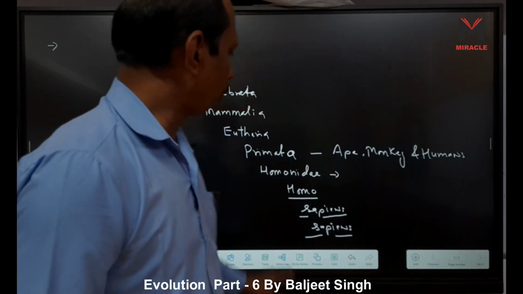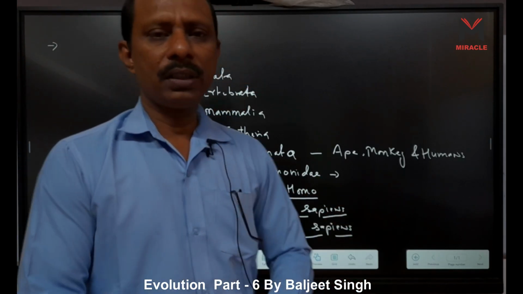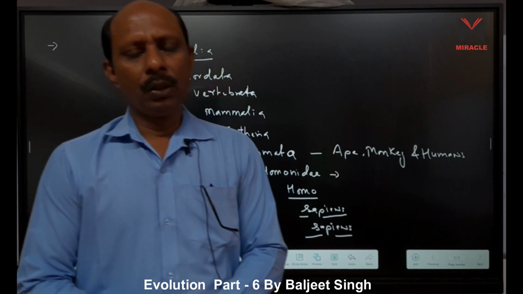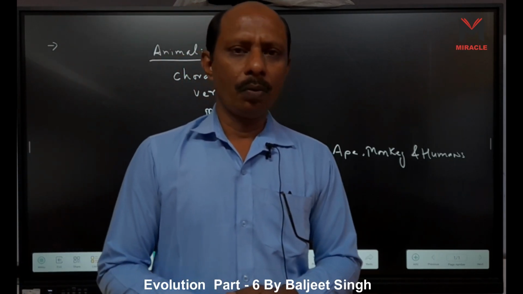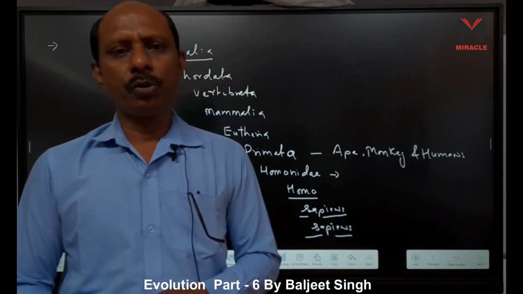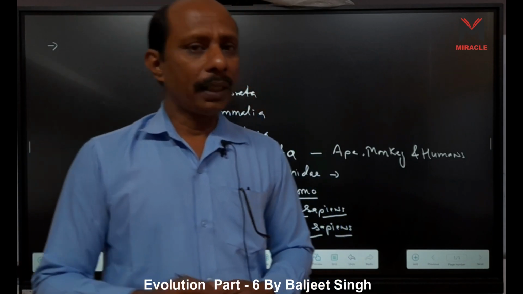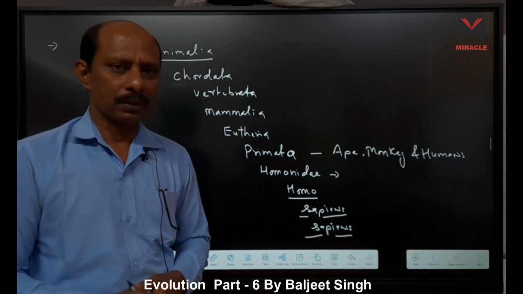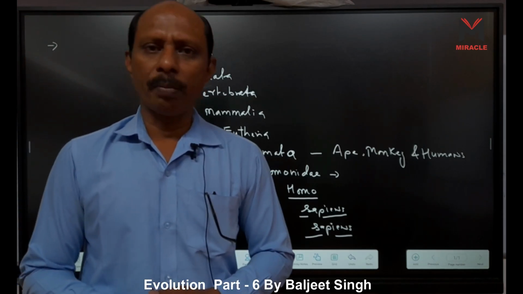Why do I write Homo sapiens sapiens? Because when we consider the fossils of humans, our nearest, direct ancestor is Cro-Magnon. Sometimes its name is given as Homo sapiens Cro-Magnonsis or Homo sapiens fossilis. They are also Homo sapiens, but because they are fossils, they are called Homo sapiens fossilis, Cro-Magnon.